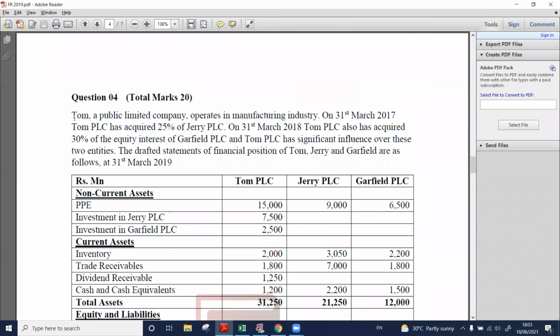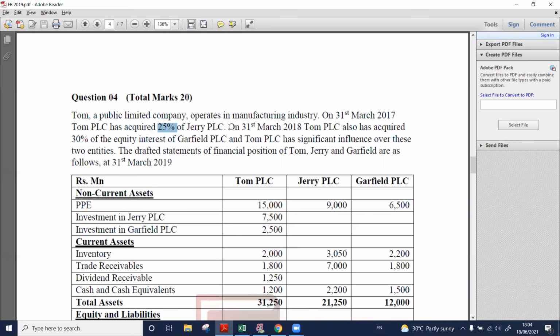What it says: Tom, a public limited company, operates in the manufacturing industry. On 31st March 2017, Tom PLC has acquired 25% of Jerry PLC.